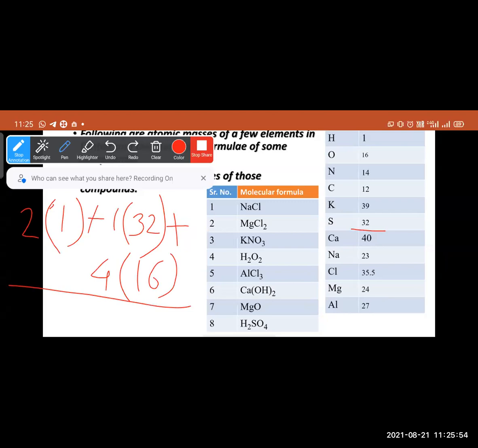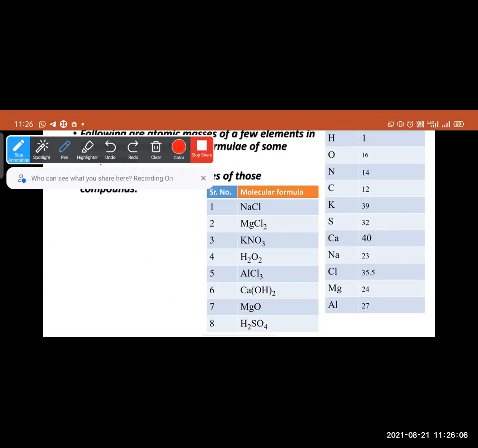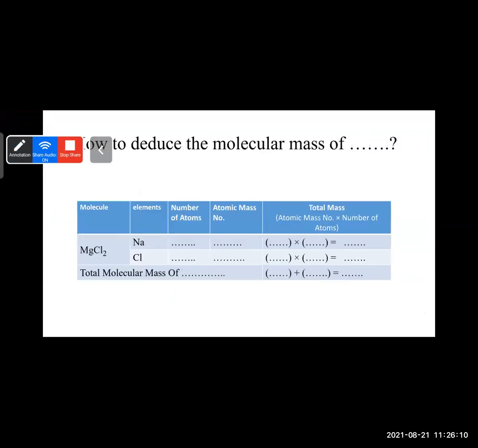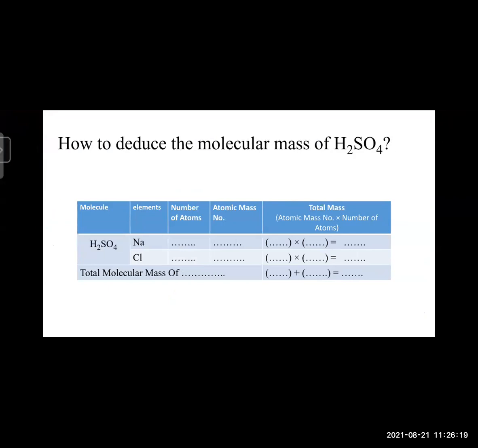In this way, you can calculate the total molecular mass of a particular molecule or compound. In this way, you can calculate KNO3, H2O2, AlCl3, Ca(OH)2, MgO, H2SO4.